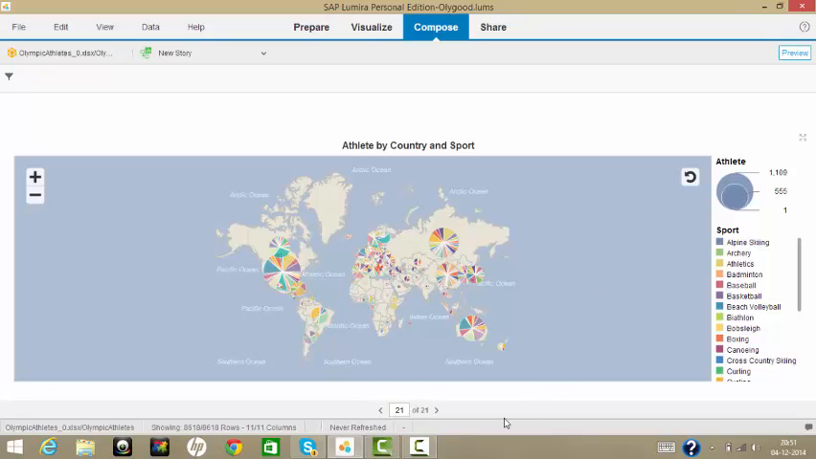So these are all the wonderful visualizations and analysis I could do with the software with this data set. Thank you.